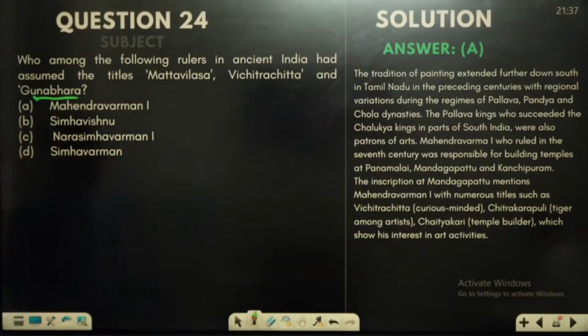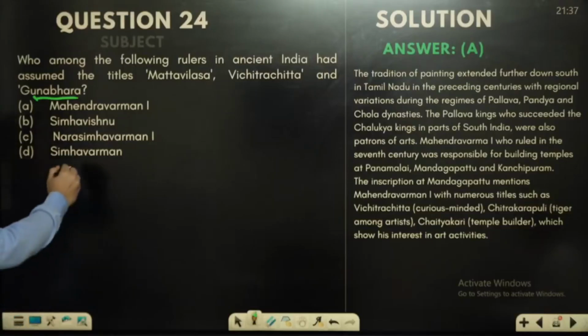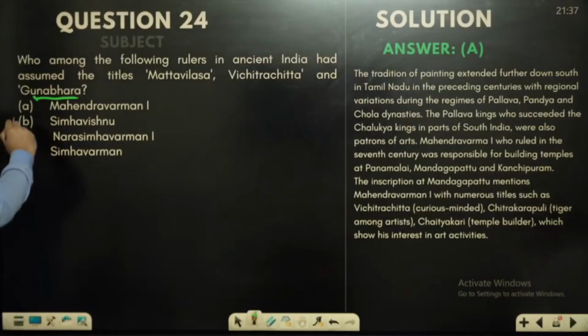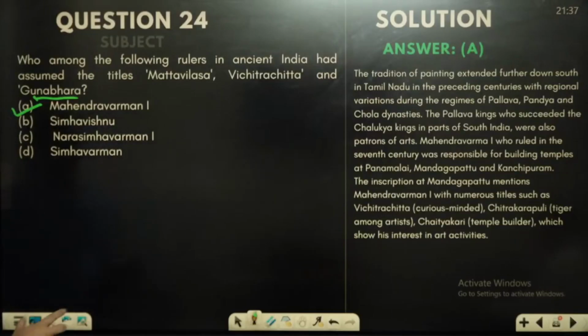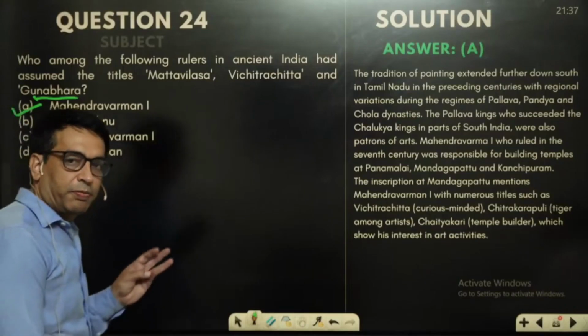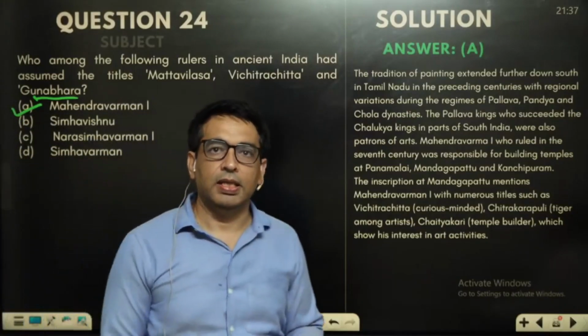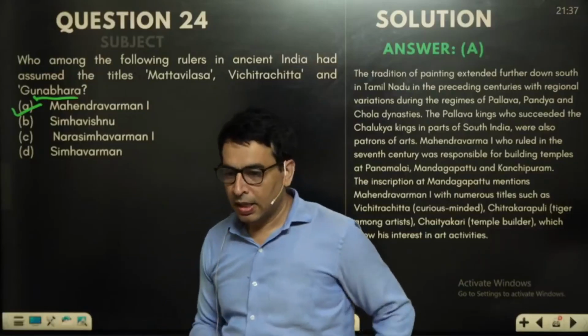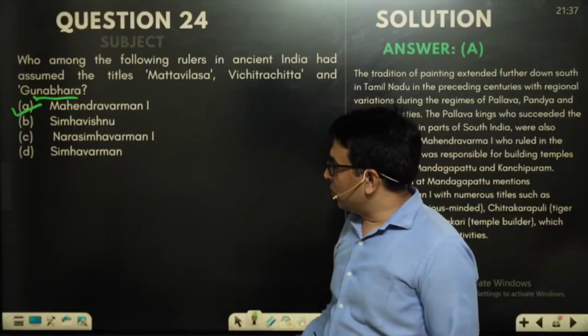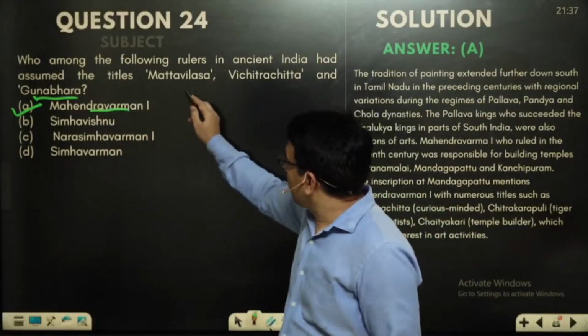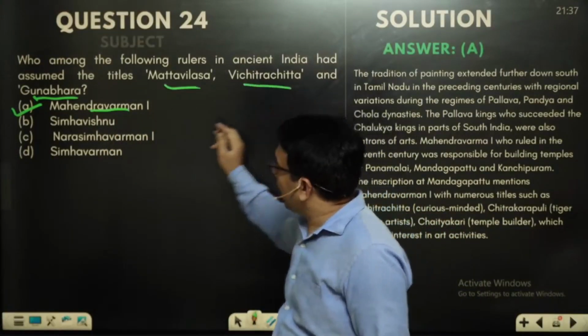This question is related to a Pallava dynasty king, and the answer would be Mahendravarman I. After the Sangama period, there was the Pallava and Chalukya conflict in South Indian history. Mahendravarman I, Mahendravarman II, Narasimhavarman I and Narasimhavarman II were great Pallava kings, and Mahendravarman took the titles of Mattavilasa, Vichitrachitta and Gunabhara.